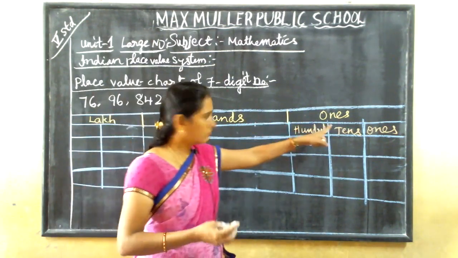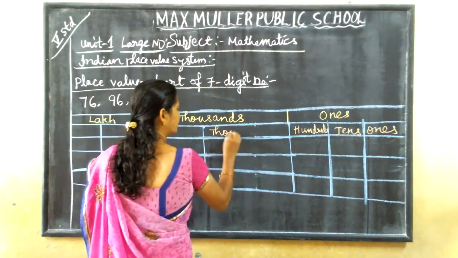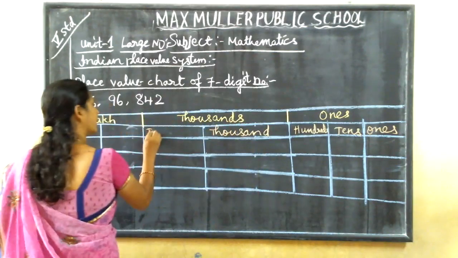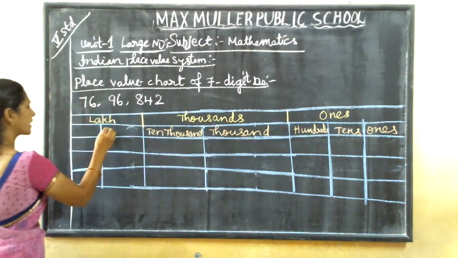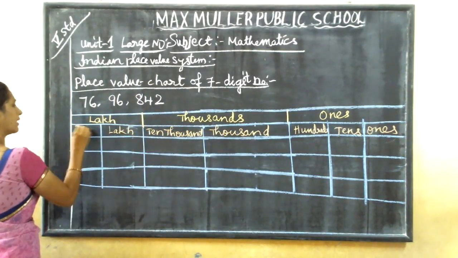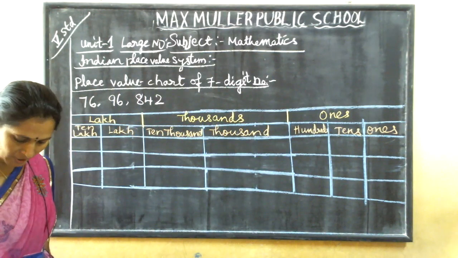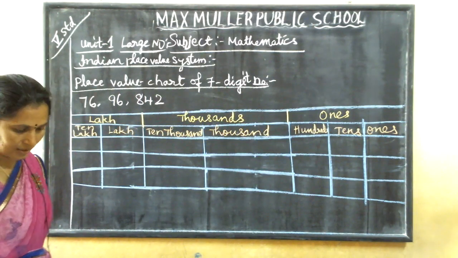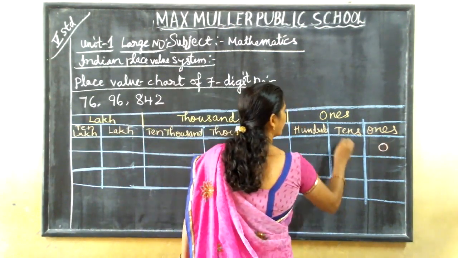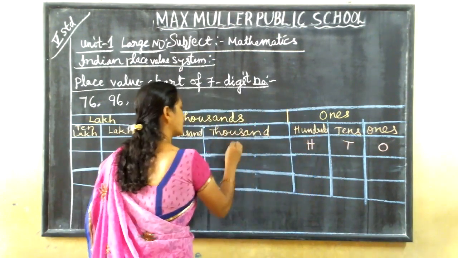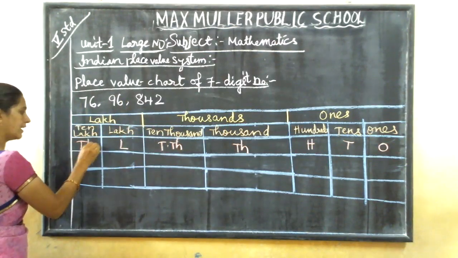Okay. In the ones column, we are having ones, tens, hundreds. Thousands column, 1,000, 10,000. Now in the lakhs column, lakh, 10 lakh. Got it? Now this will be mentioned with symbols. Instead of writing ones, we can write O for ones, T for tens, H for hundreds, TH for thousands, TTH for 10,000, L for lakh, TL for 10 lakh. Got it?